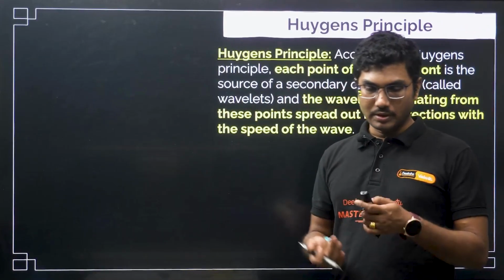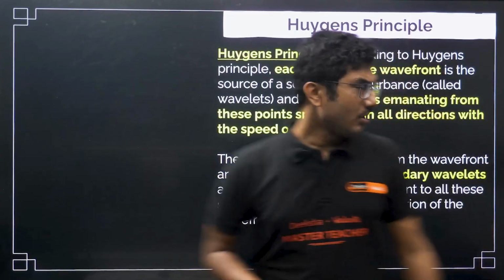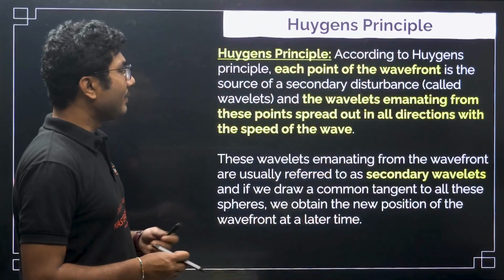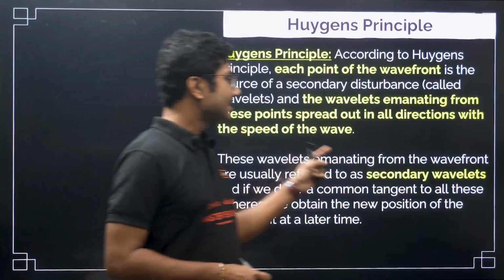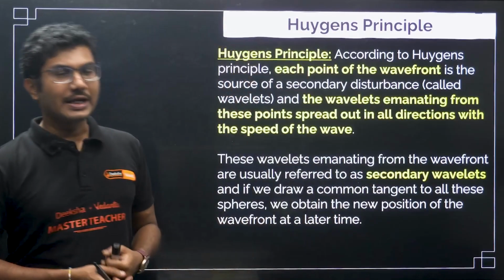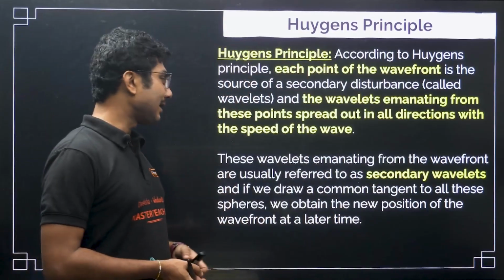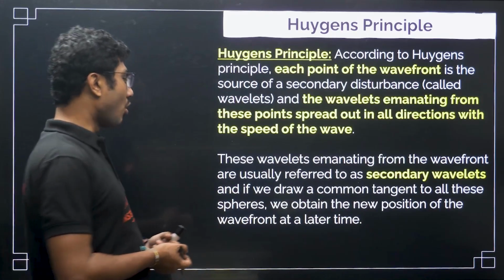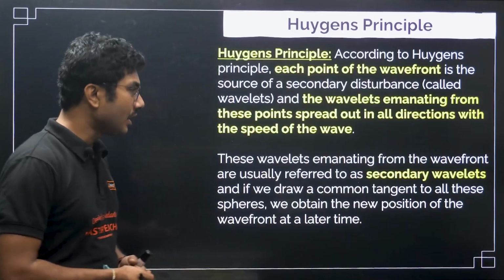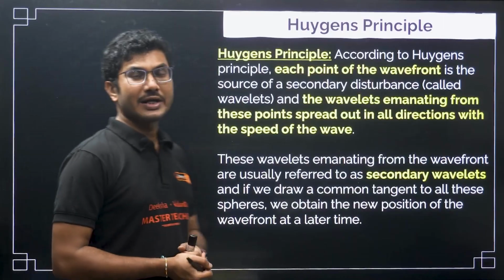Now, let us look into another part. These wavelets emanating from the wavefront are usually referred to as secondary wavelets. They are not primary wavelets, they are secondary wavelets, and if we draw a common tangent to all these spheres, we obtain the new position of the wavefront at a later time.